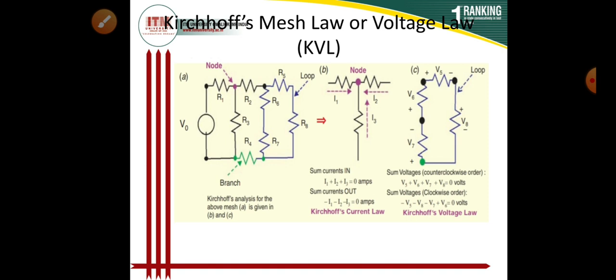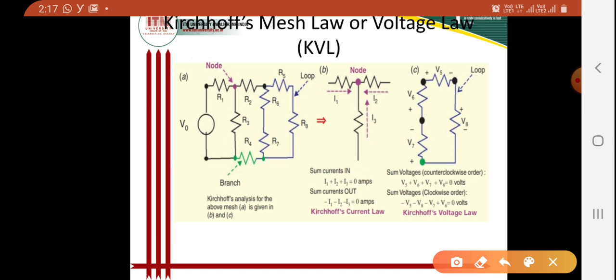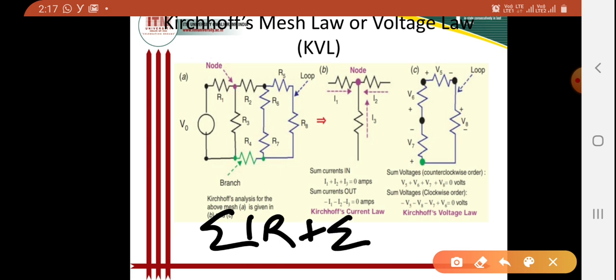Mathematically, the sum of IR plus the sum of EMF is 0. This is Kirchhoff's voltage law.